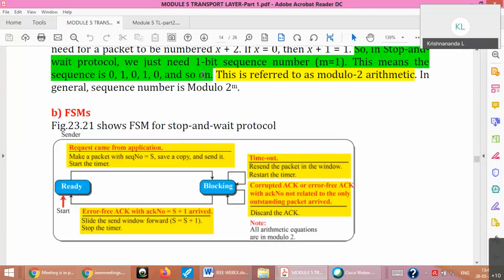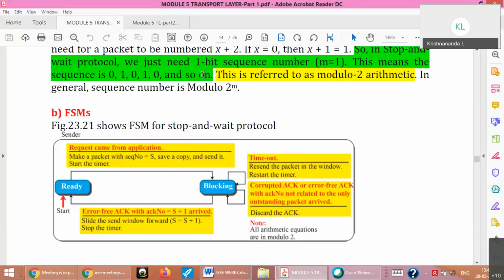Third case, packet correctly sent and received also. Acknowledgement also sent, but acknowledgement is lost in the channel. Okay, it is not reaching the source. So what happens now? The source does not know what is the issue. So after timeout, it tries to resend the same packet once again. But already it received 0, it is expecting 1. So packet 0 would be discarded as a duplicate by the receiver.